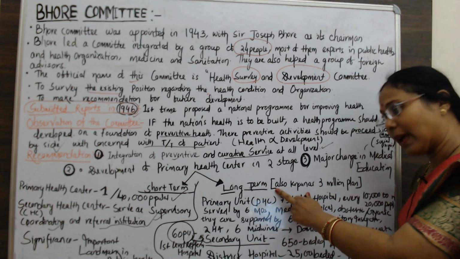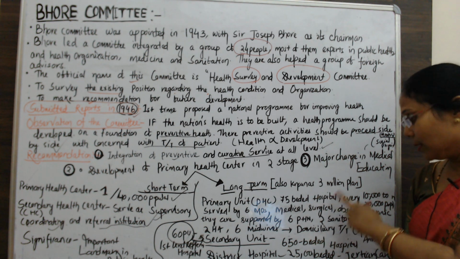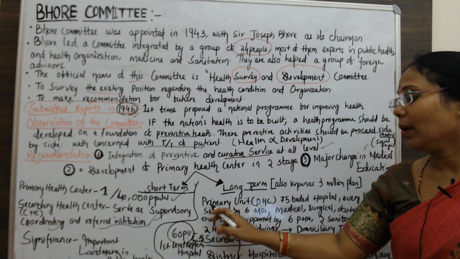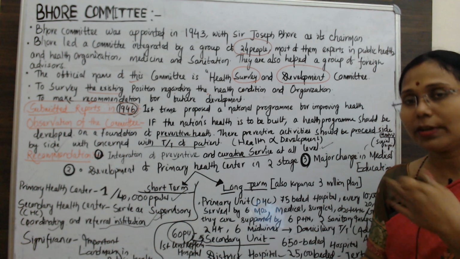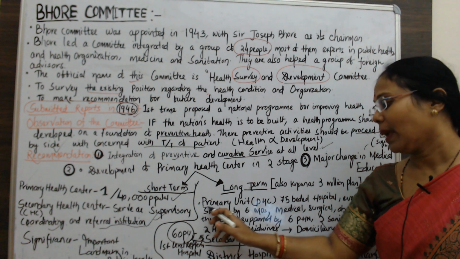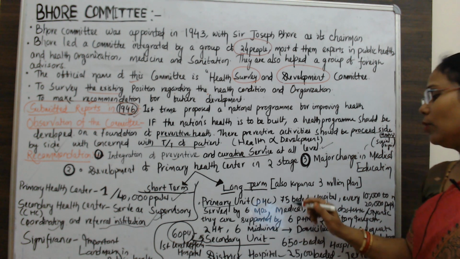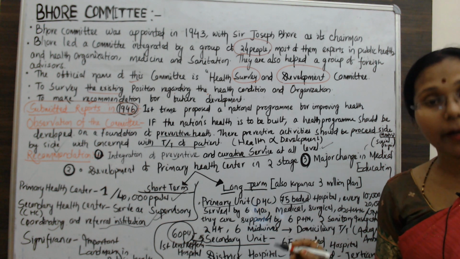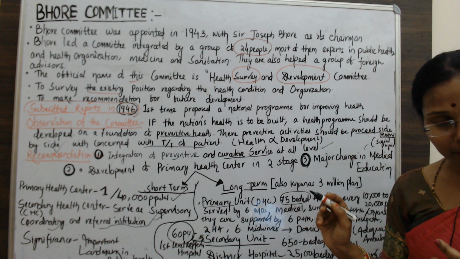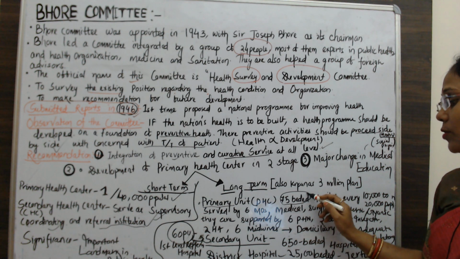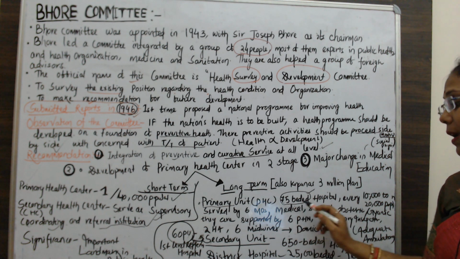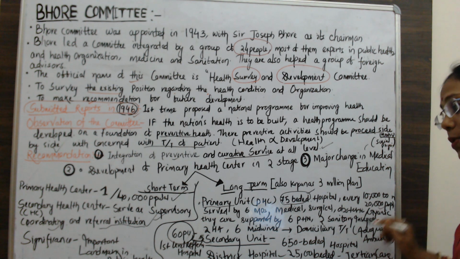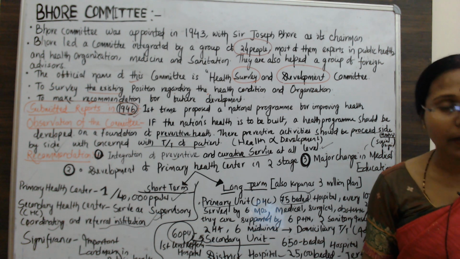Next we see the long-term plan, which is also known as the 3 million plan. Under this plan, there is a three-tier unit. The primary unit or the PHC will have the strength of a 75 bedded hospital, for 10,000 to 20,000 population, and it is served by 6 medical officers.